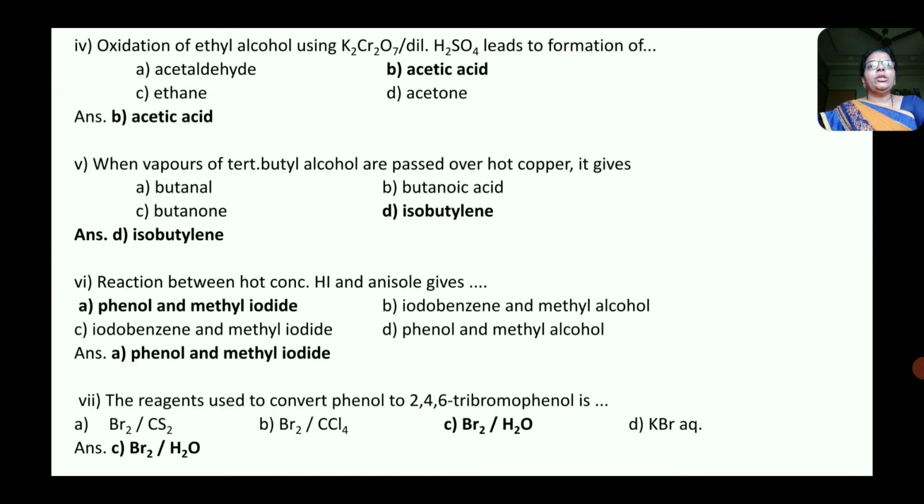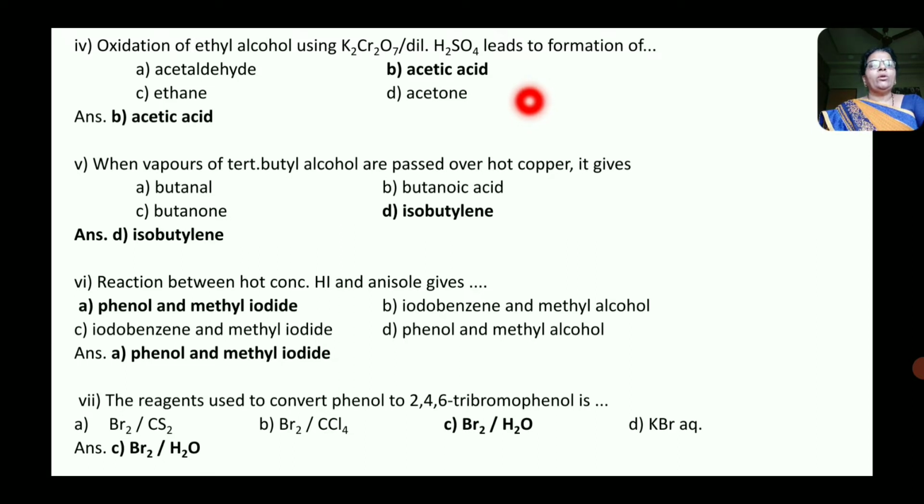Now next question. Oxidation of ethyl alcohol using K2Cr2O7 and dilute H2SO4 leads to formation of. Now we know that when alcohol undergoes oxidation it gives aldehyde, and aldehydes on further oxidation give carboxylic acid.